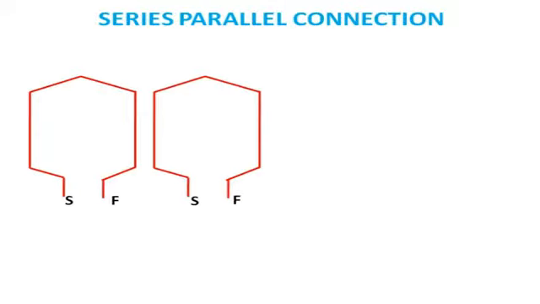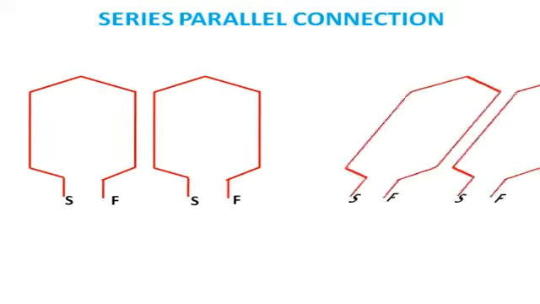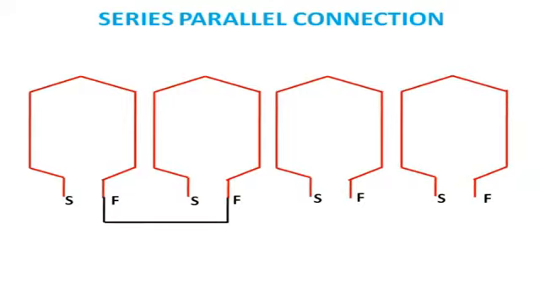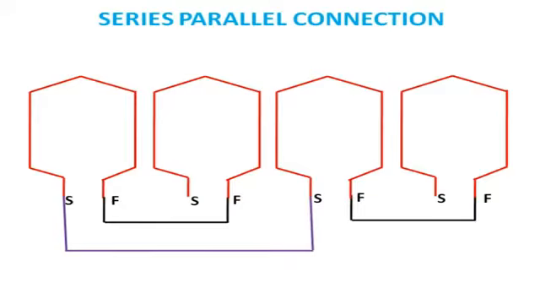Finally, series parallel connection. In this case these two and the last two will be connected in series. You see finish to finish, and here first coil group starting to the third coil group, and finish to finish third to fourth, and starting second to fourth, and finally two terminals come out.